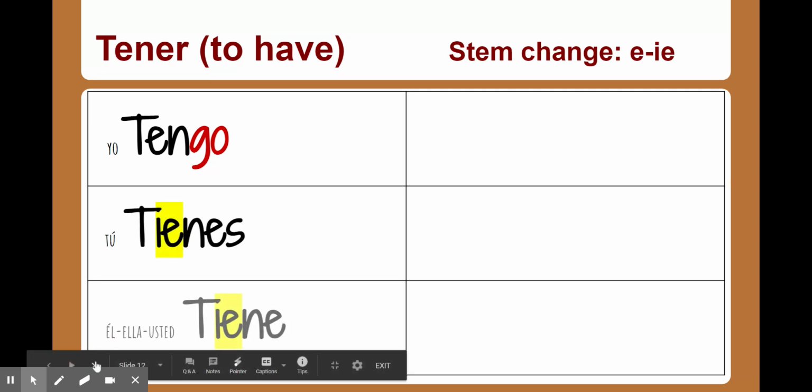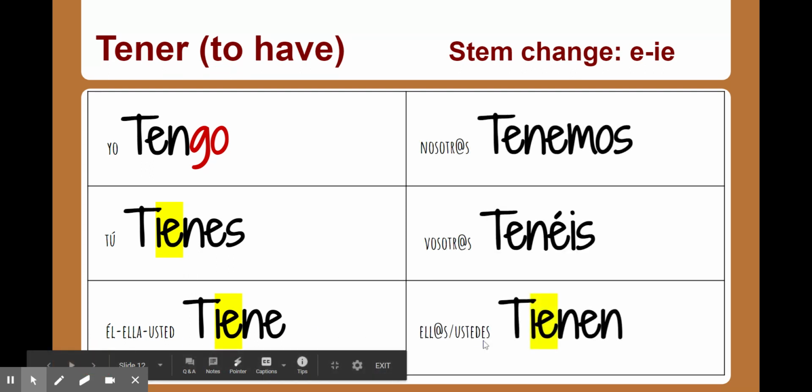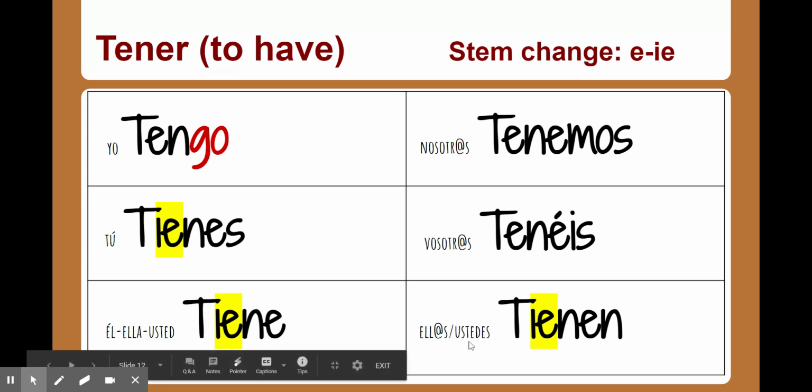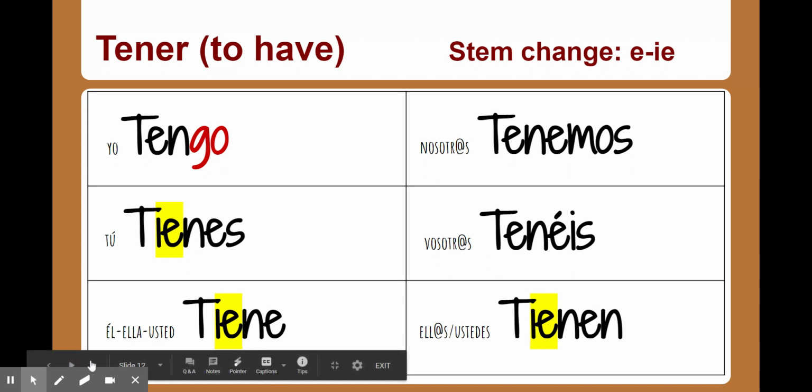But notice with the tú form and the él, ella, usted, as well as the ellos, ellas, ustedes, we change our e, that first e, changes to an ie when we conjugate. Tú tienes, él, ella, usted tiene, and then ellos, ellas, ustedes tienen. Our nosotros and our vosotros do not have this spelling change. Whenever you have a stem-changing verb in Spanish, it happens just because it makes it easier to pronounce that word. So we're going to take a look at preferir, and we're going to take a look at querer as well.